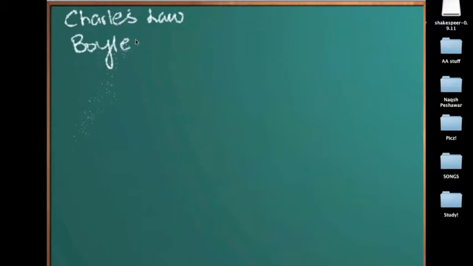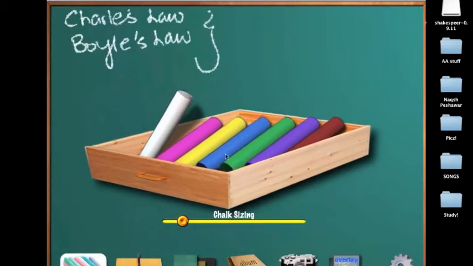Hey guys, in this video we'll be talking about a derivation of one of the very important laws of chemistry, or let's say laws of science. We'll be talking about a derivation of Charles' law and Boyle's law. Don't get confused with these if you don't know them, we'll be talking about them in other videos. But the derivation that we are going to be talking about is known as Gay-Lussac's law.